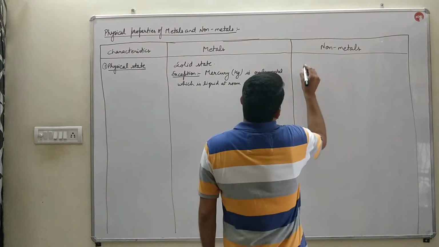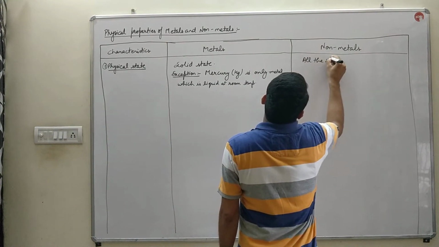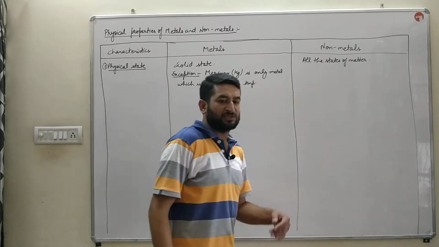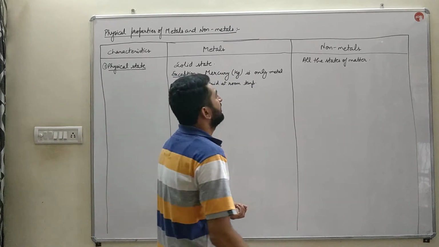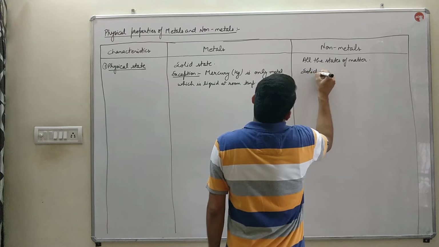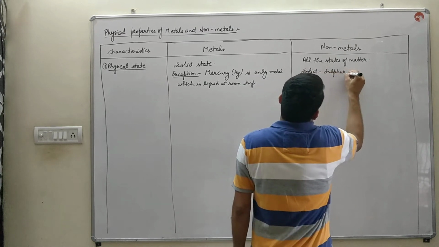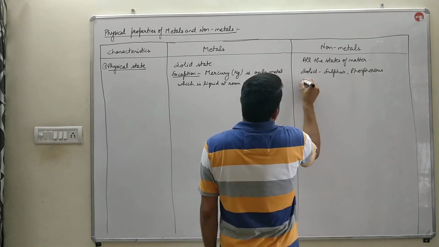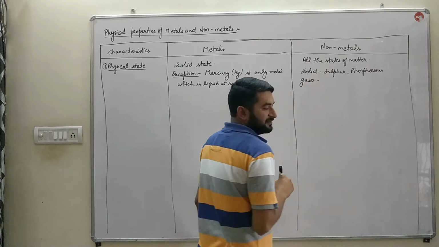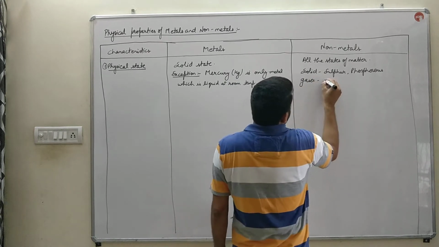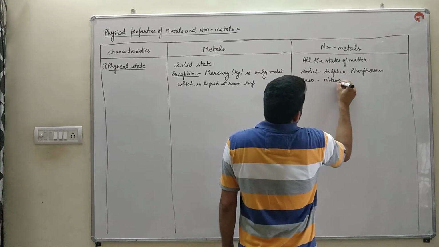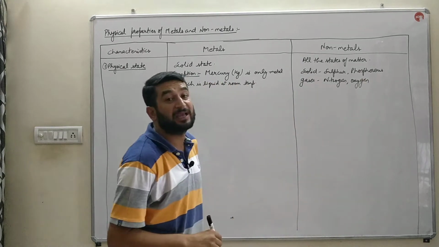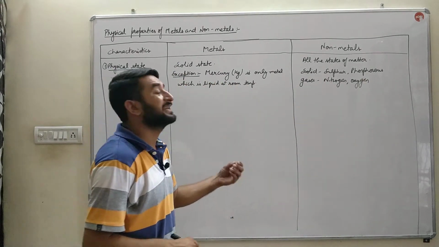Next, non-metals. They occur in all the states of matter. All the states means some of the non-metals are solids, some are liquids and some are gases as well. For example, the solid non-metals are sulfur, phosphorus. These are certain examples of solid non-metals. The examples of gaseous non-metals are nitrogen in the form of N2, oxygen gas in the form of O2, chlorine is also a gas, Cl2. So these are the non-metals which occur in gaseous forms.